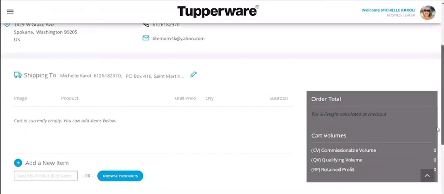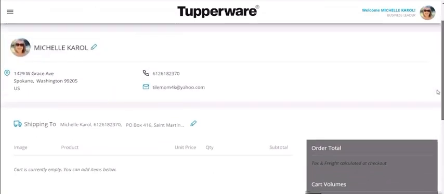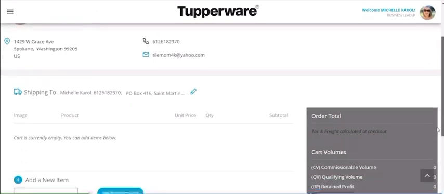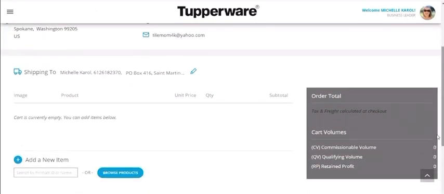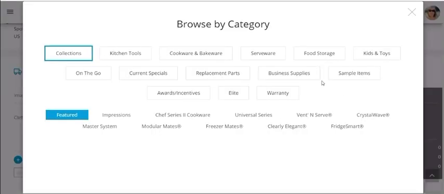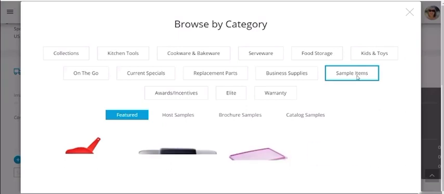But here is why you're probably not going to want to do this for your customers, especially if they have not paid you yet, because it is going to show your discount. So you're not going to be able to send them a payment link from here. Again, you can search for an item or browse products, check out all the products. You can click on business supplies, sample items, replacement parts, current specials, kitchen tools. So you can actually click on sample items.